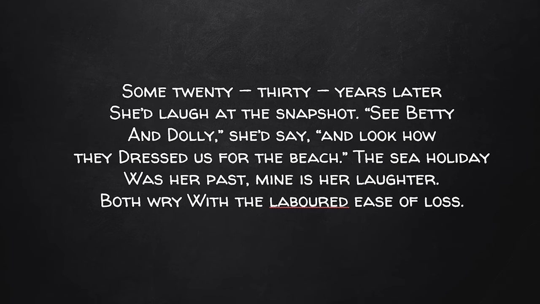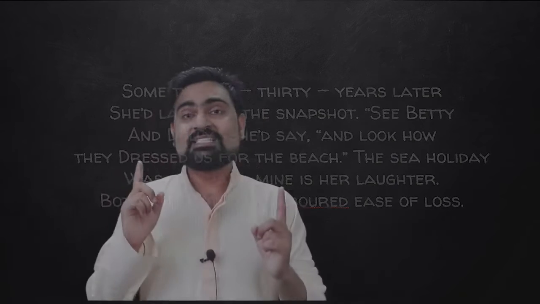Now the speaker takes us to an imaginary situation. In stanza 2, she is imagining if her mother were alive. If she were alive, she would laugh at the picture and say, see how heavily they dressed us for this occasion, or how weirdly they dressed us for this beach holiday. Now the speaker says that the beach holiday was her mother's past, but her past is the laughter of the mother, because now she is not able to enjoy the laughter of her mother.